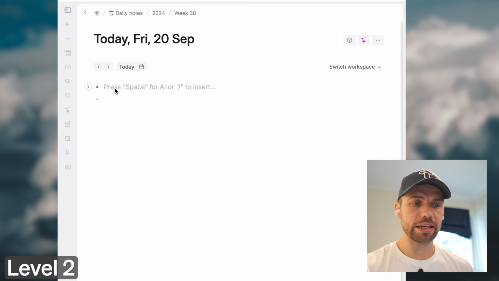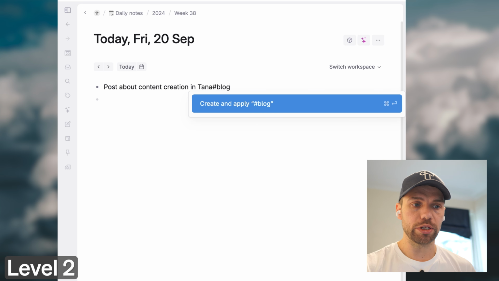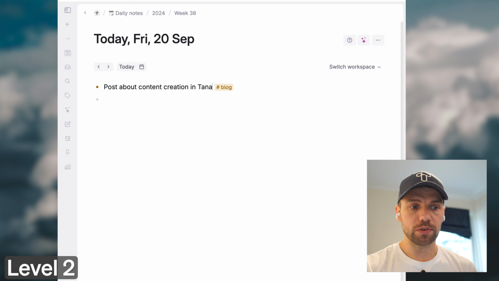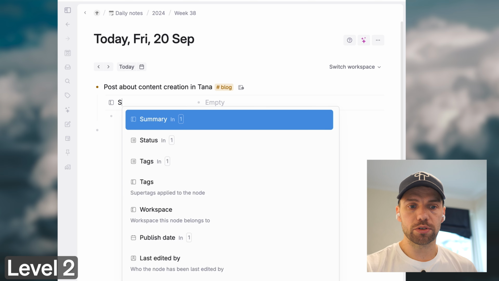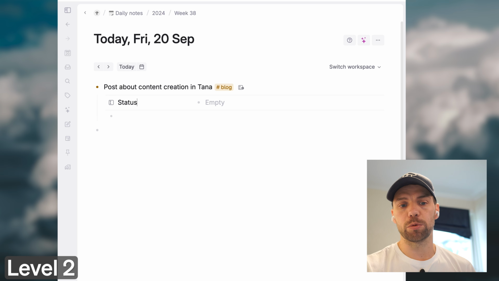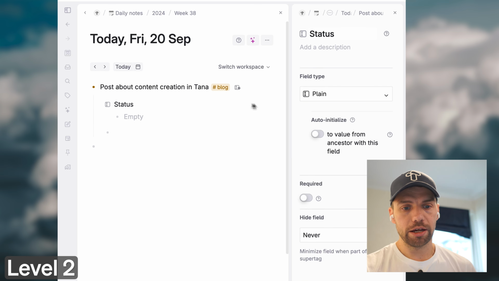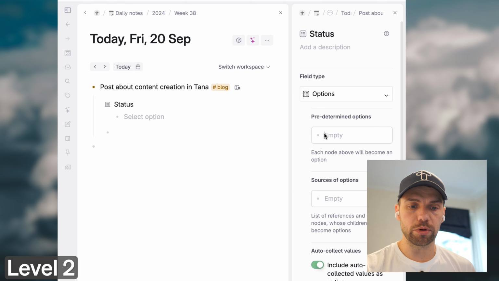All right, so in this second level, we've added a bit of complexity in that there's an actual supertag involved. In this one, we are creating the supertag blog. And then we are using a couple of fields, a status field that we basically use to determine a workflow with several steps. You have a backlog, writing, well, you can see what I'm writing here.